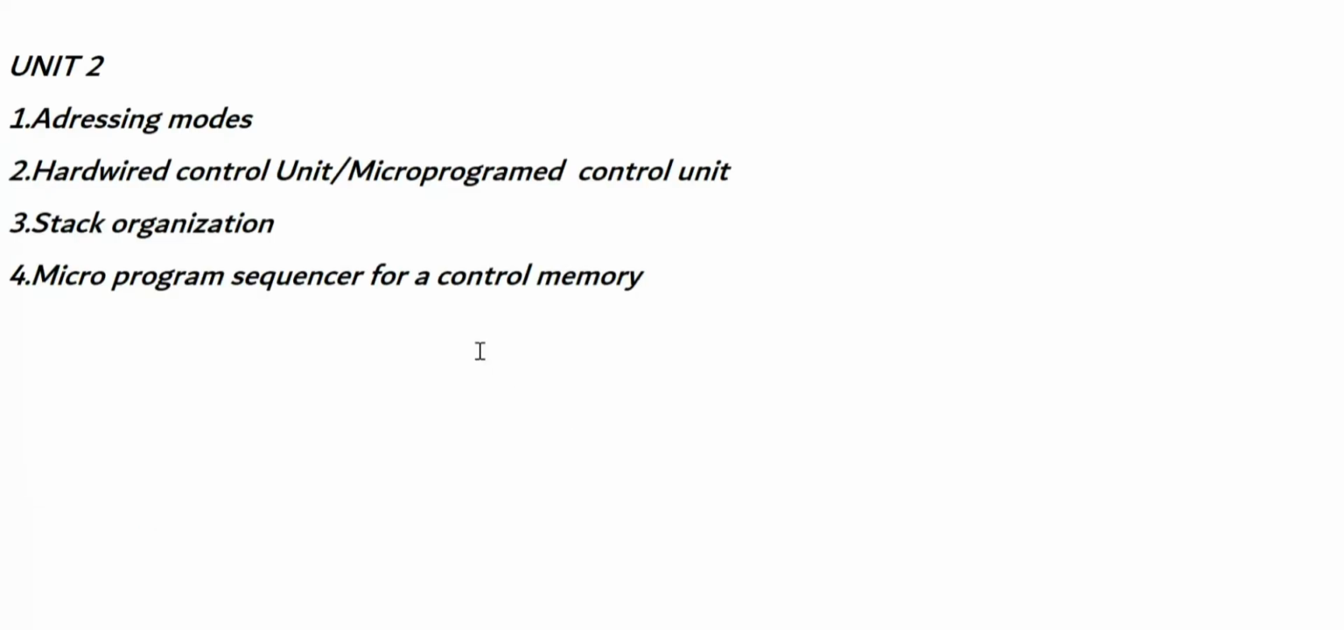And now coming to unit 2, we have 4 important questions in unit 2 also, that is addressing modes. And the second one is hardwired control unit and micro programmed control unit, this is also an important one. And coming to the third one, stack organization. Stack organization is also repeated for many times in the previous years' question papers, and don't skip this question.